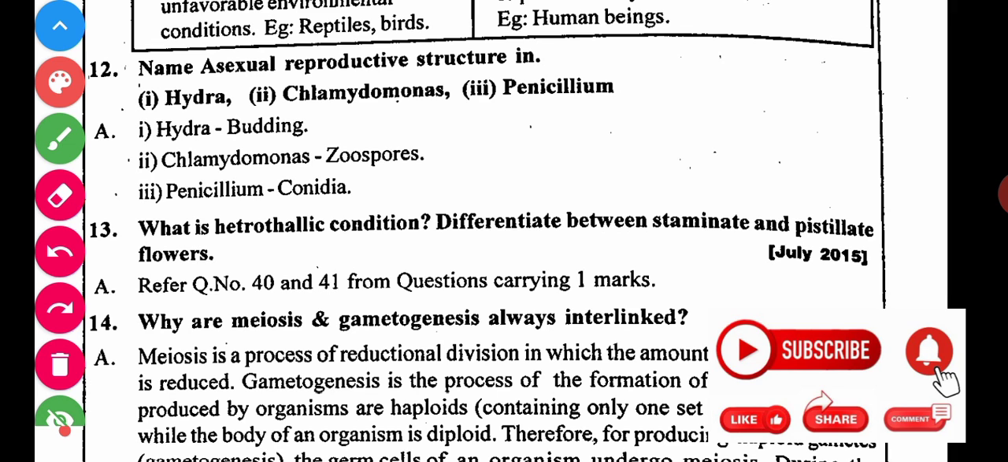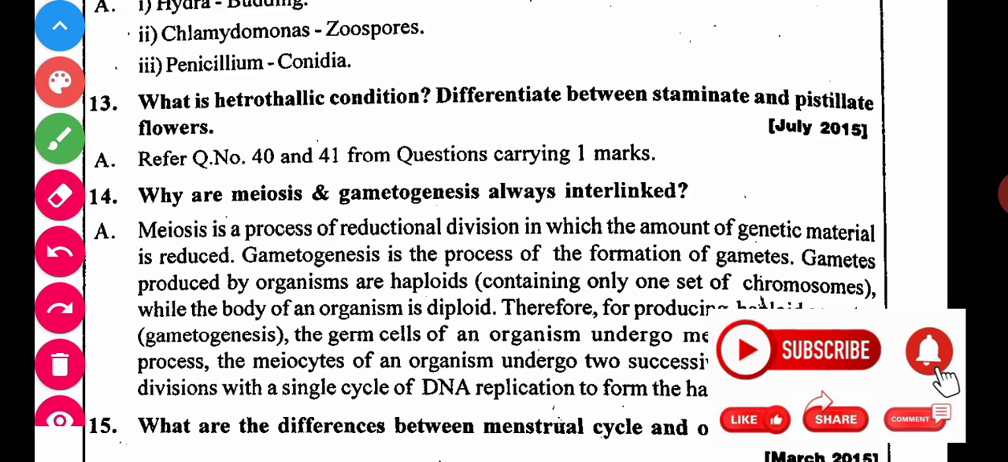name a sexual reproductive structure in Hydra. This is Hydra in budding; Chlamydomonas, zoospores; and Penicillium, conidia. We have to discuss conidia, the conidial structure, deeply. See, everything we have to read very deeply. Otherwise, you don't get marks. Basics to top, each and every point you should know and understand keenly, even the very minute points, and then only you can gain good marks. So my advice is: don't take any question as simple and silly.